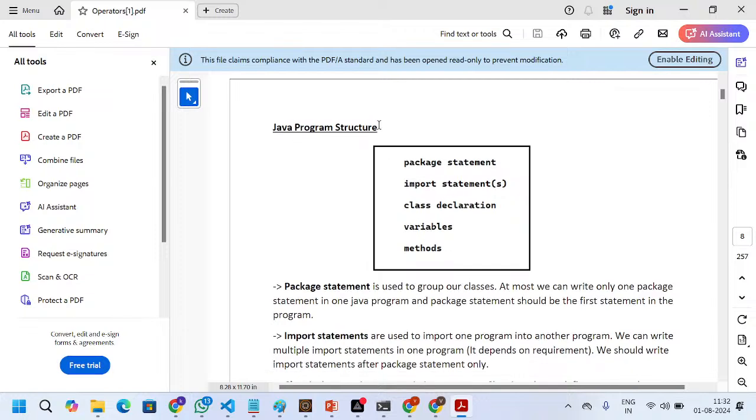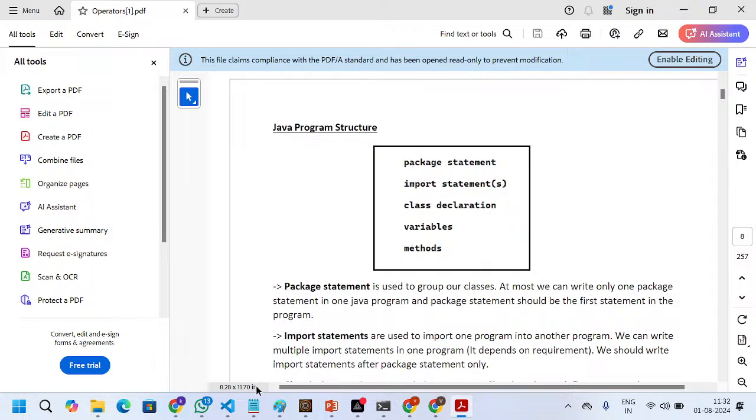Next, Java program structure. If you take any program, real time or anywhere, the structure should be like this only. The first statement should be the package statement, and after this, based on the requirement, the import statements. These two are optional, not mandatory. The third is the class declaration, and inside the class we have a combination of variables and methods.